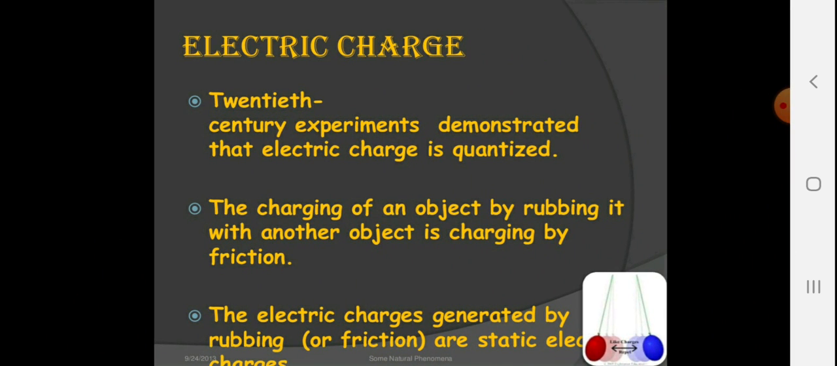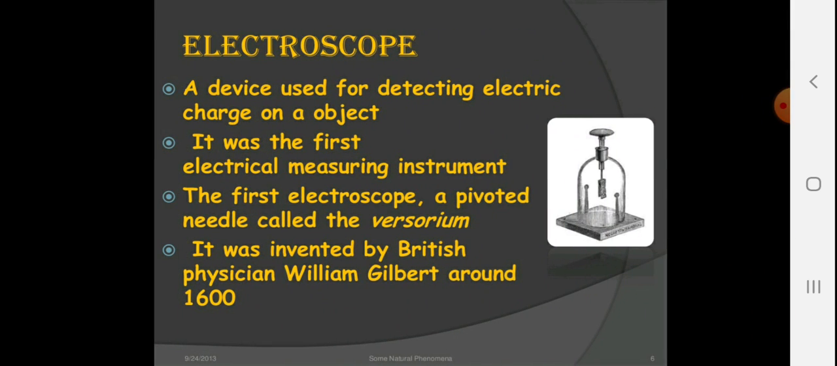Electric charge: in the 20th century, experiments demonstrated that electric charge is quantized. That means you can measure it. The charging of an object by rubbing it with another object is charging by friction. You might have done the scale activity and seen small pieces of paper getting attracted towards the charge. The electric charge generated by rubbing or friction is called the static electric charge because it lasts for some period of time.